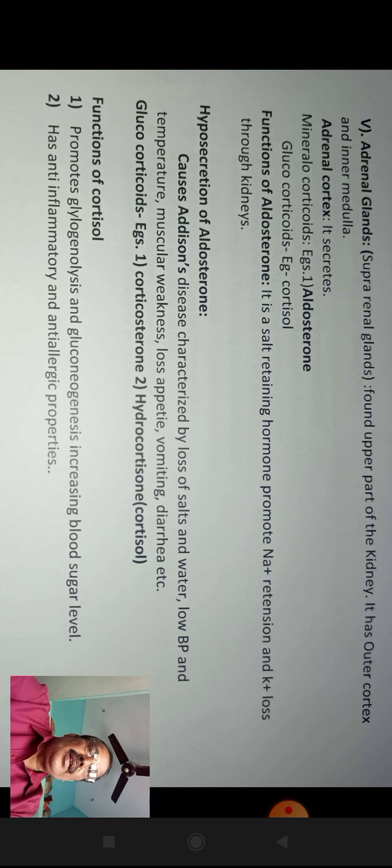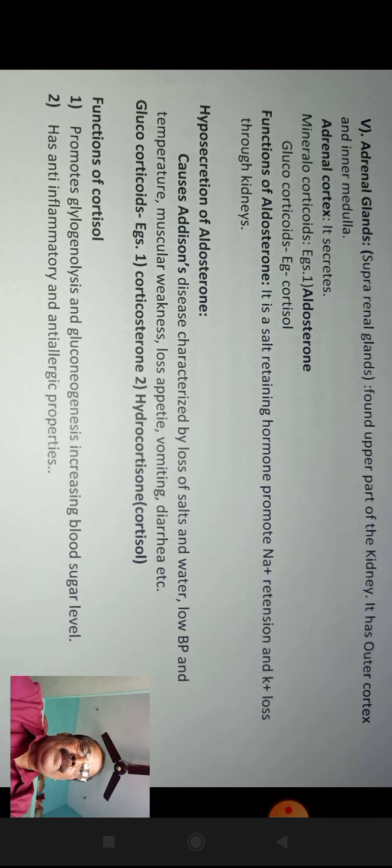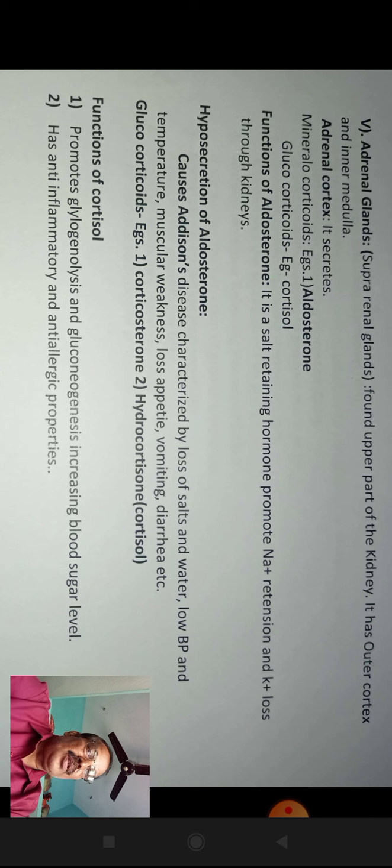The adrenal cortex secretes aldosterone and cortisol hormones. Aldosterone is a salt retaining hormone, promotes sodium retention and potassium ion loss through the kidneys.